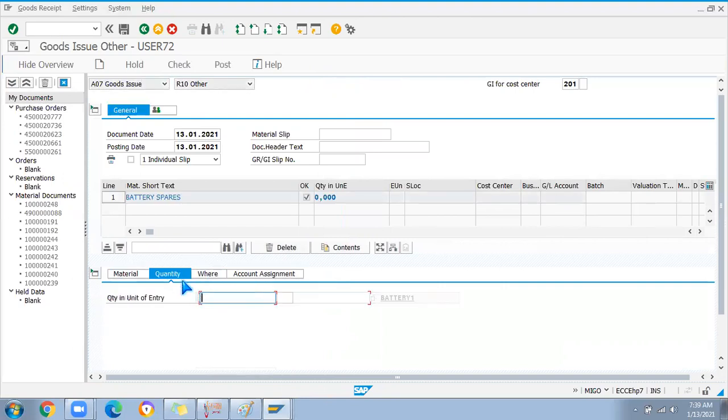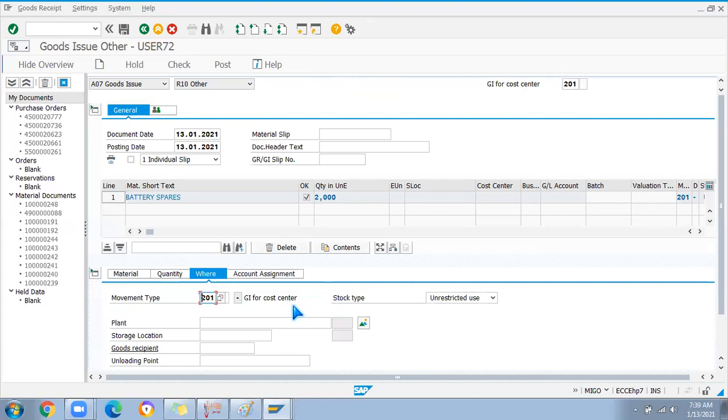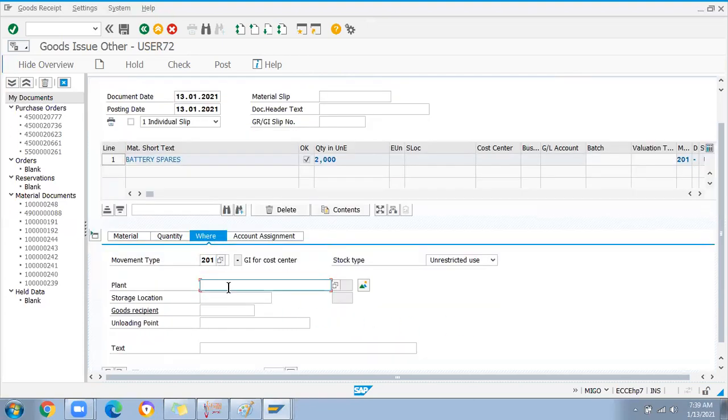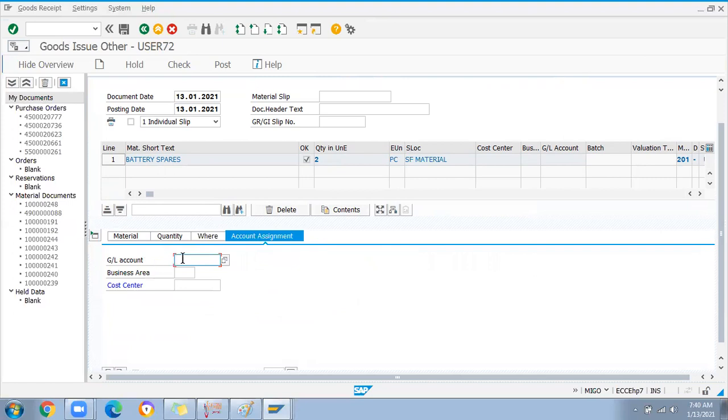Okay, then quantity, how many quantity? Example, I want to use two numbers for cost center or maybe consumption. Okay, battery. So here it is asking for GI for cost center, and I need to enter which plant you are going to remove the stock. Then here in this tab, account assignment tab, we are going to add the GL account cost center number. Okay, how to get that GL account cost center number? That you can check it from the